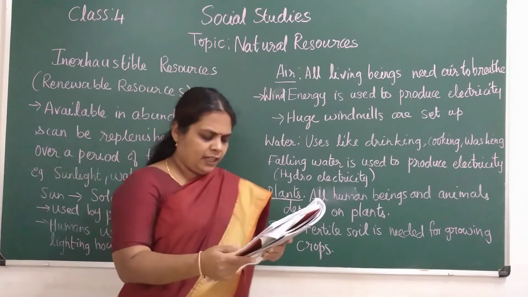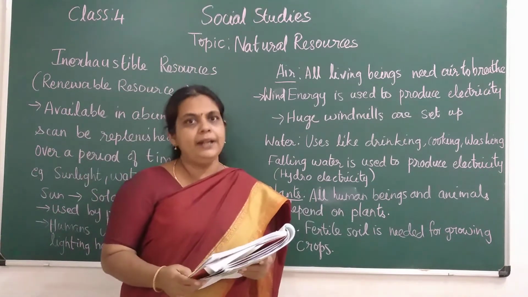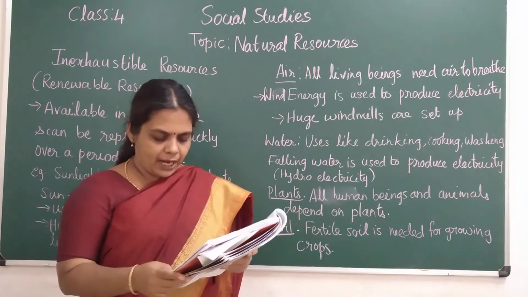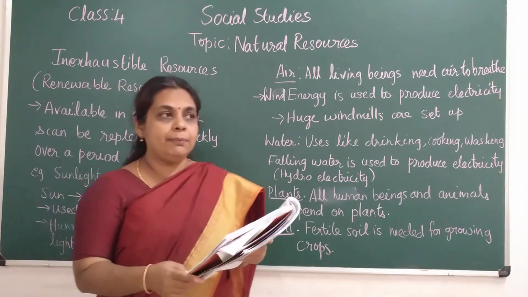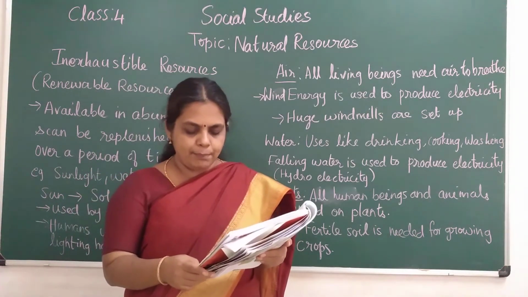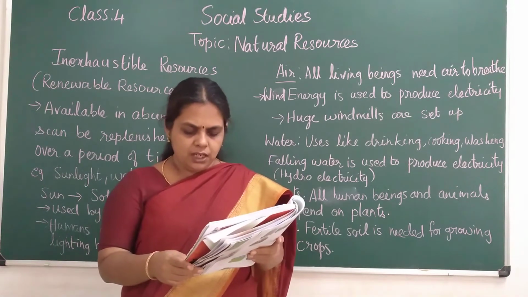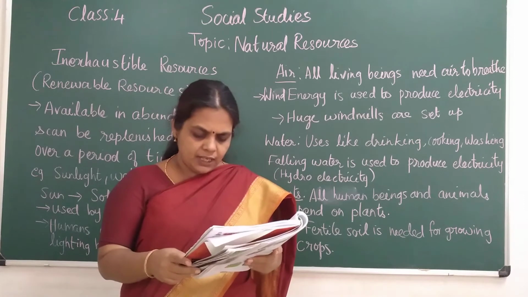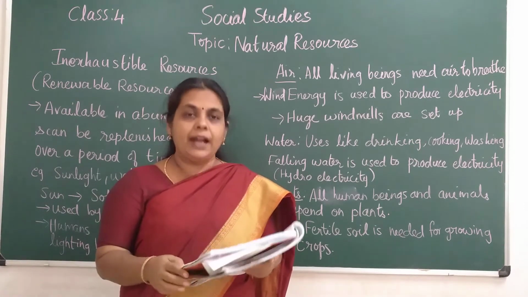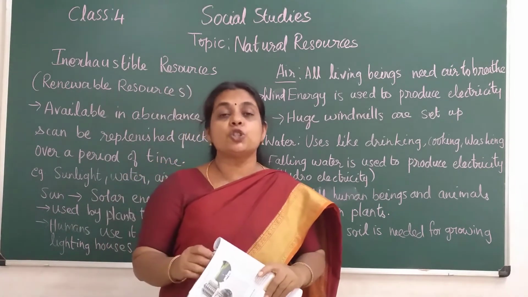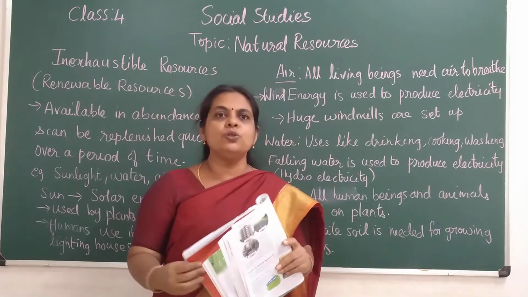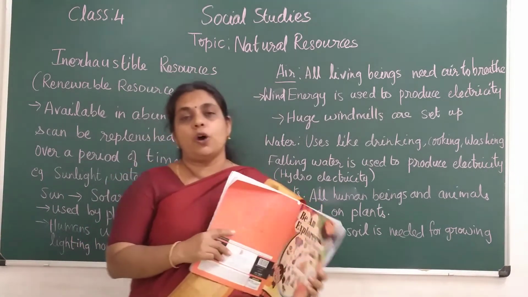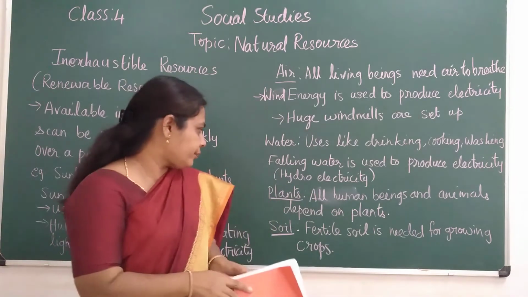They provide us food and oxygen, and we get many things from plants, such as timber, medicines, rubber, gum, etc. Forests are home to many animals, birds, insects, and they help in preventing soil erosion, children. The roots hold on to the soil and prevent soil erosion.